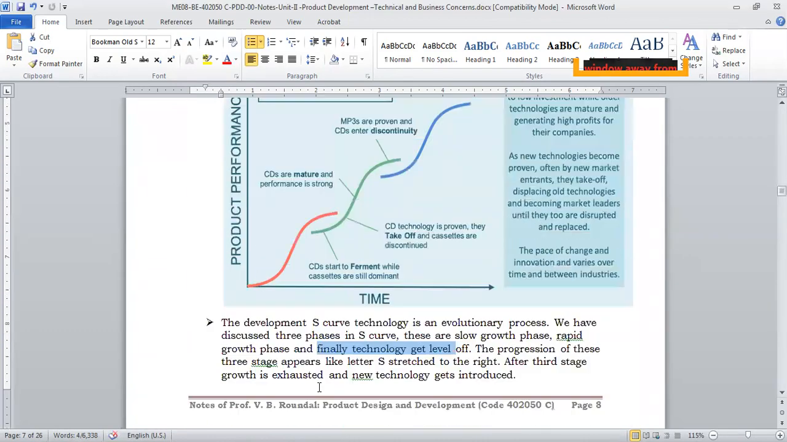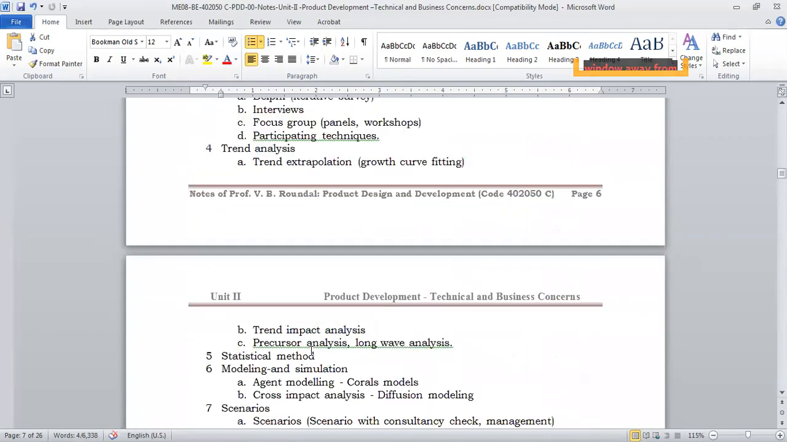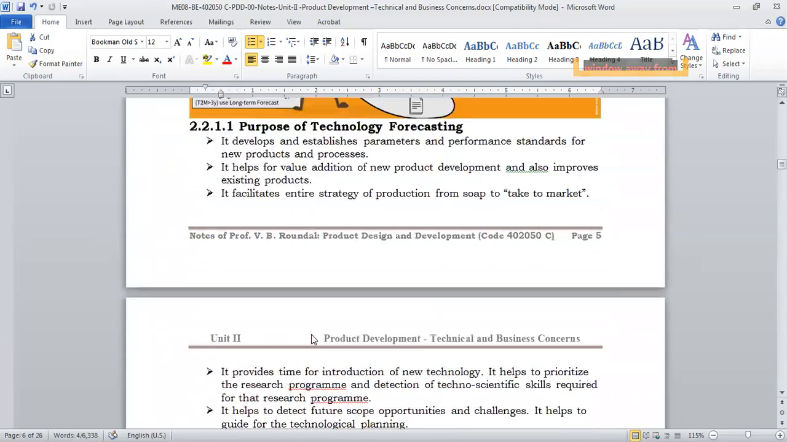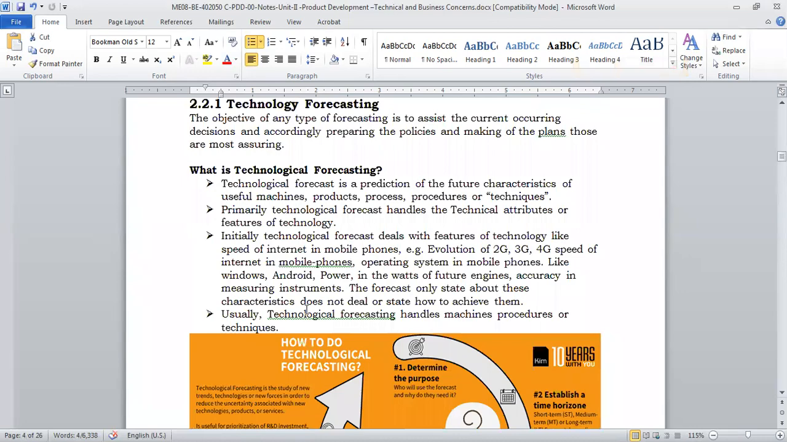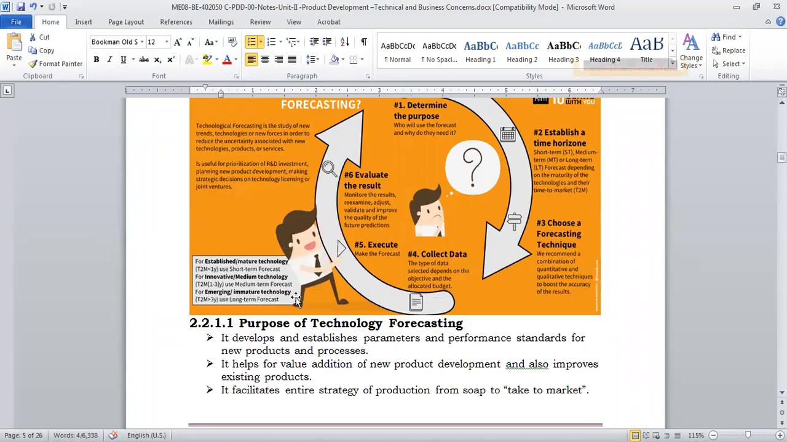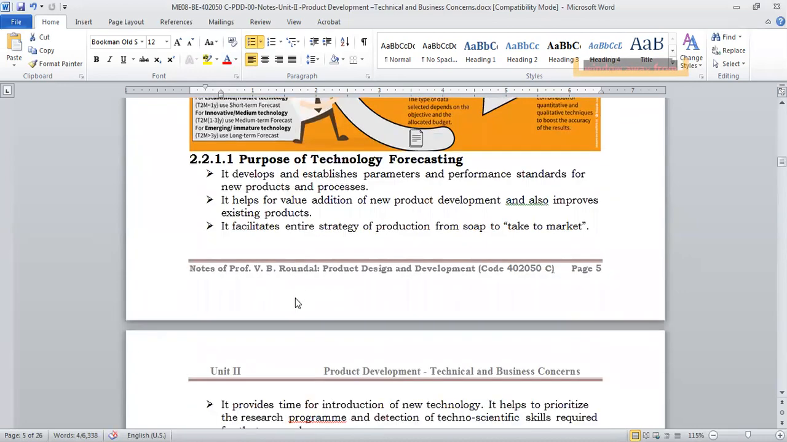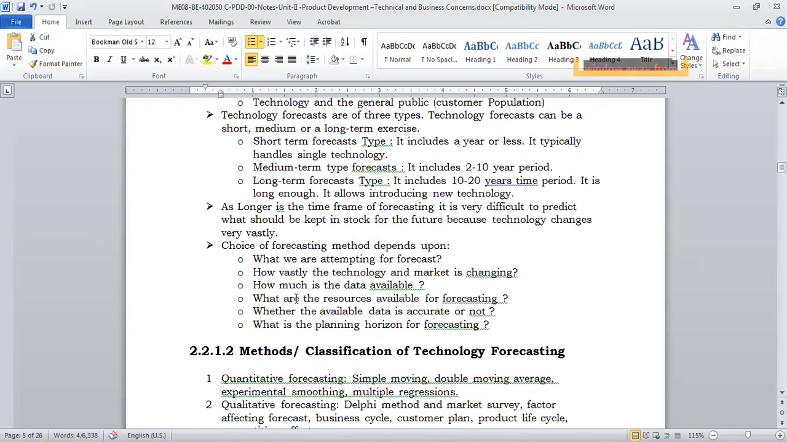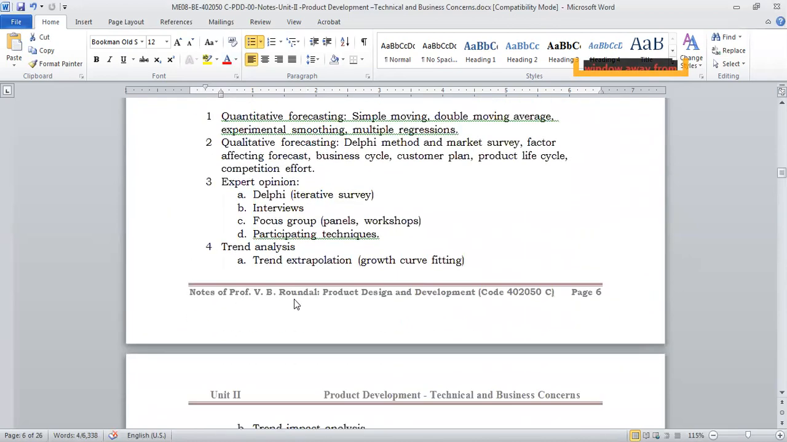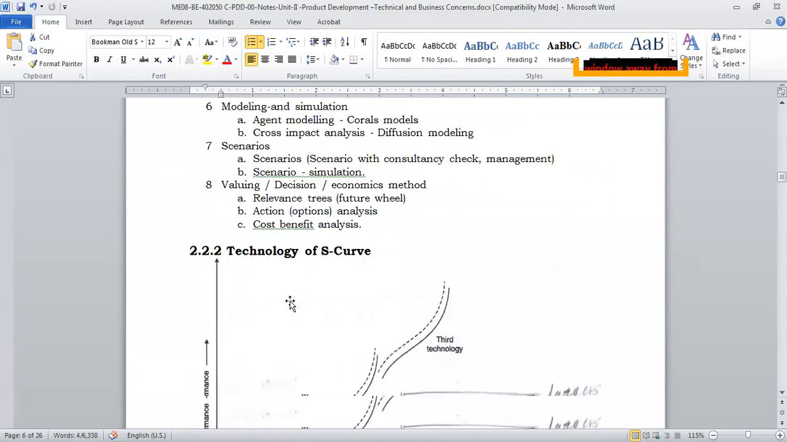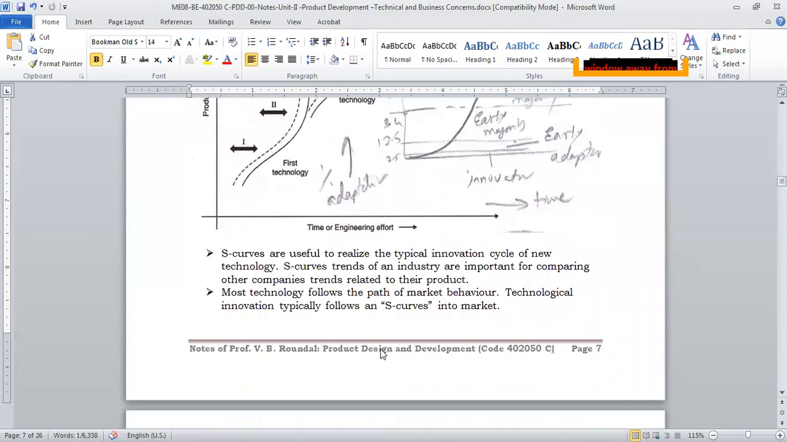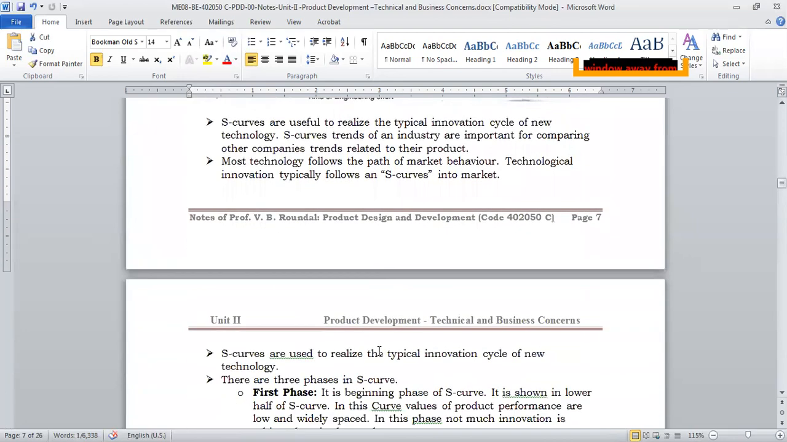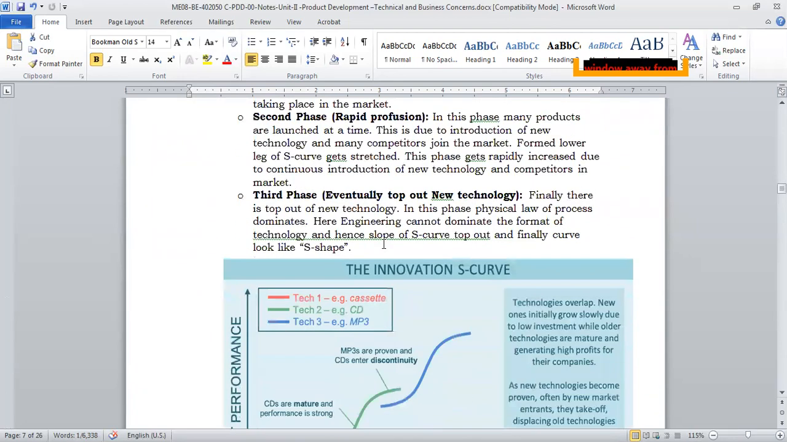Okay. So today we have seen two things. First thing is technical forecasting. What is technical forecasting? Why is technological forecasting required? What are the different phases like mid-term, short-term, long-term? Different ways of doing technical forecasting, and then we have seen what is the S curve, how it is plotted, and what are the different phases of the S curve.